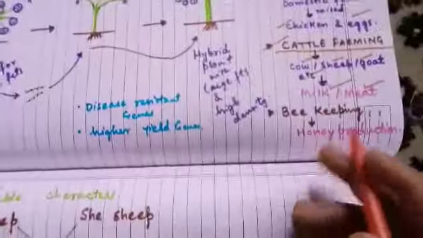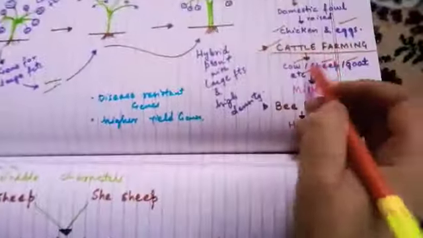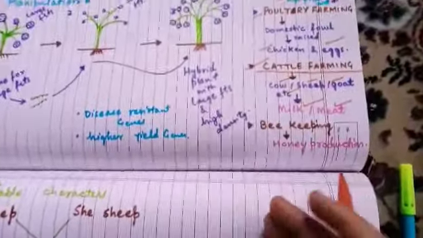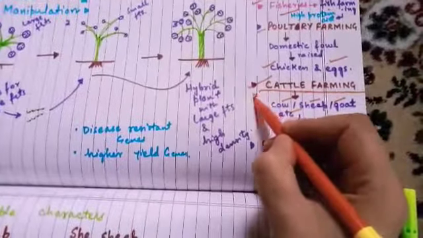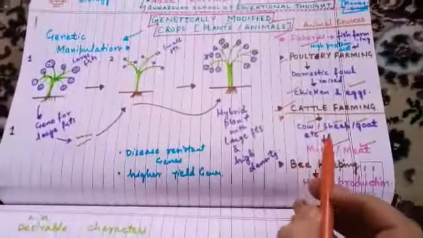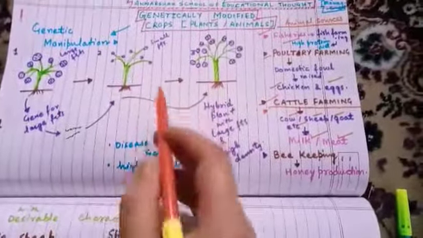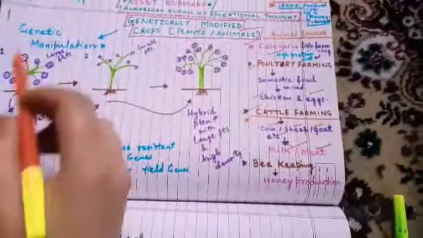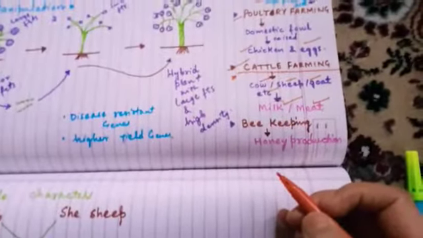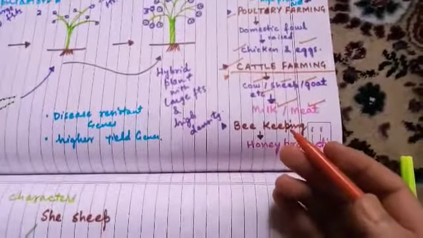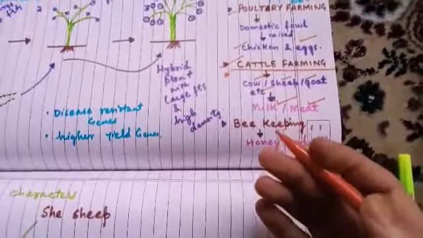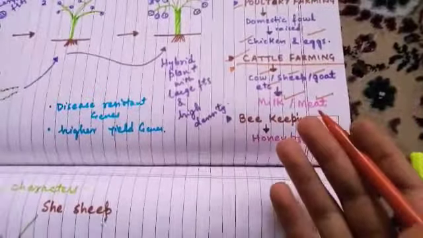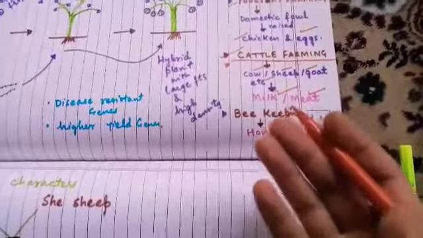Why is cattle farming needed here? The genetic manipulation concept also applies. I will talk about it later when we discuss genetic manipulation. There we will take up cattle farming. Cattle are also used for labor work in agricultural fields, in carting, etc.